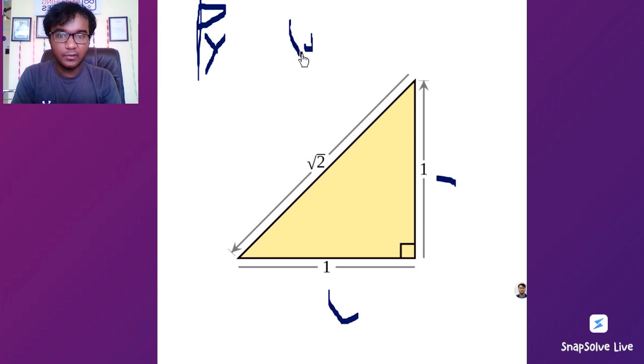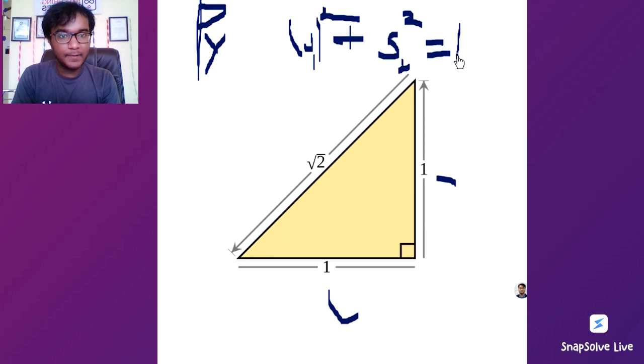Side square plus another side square, side 1 and side 2 is the hypotenuse square.